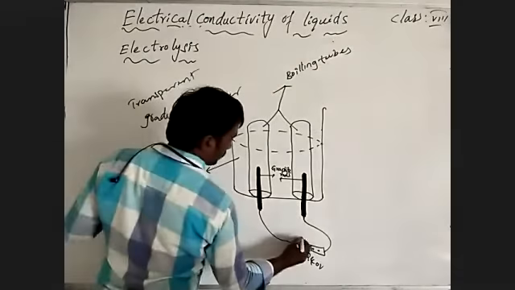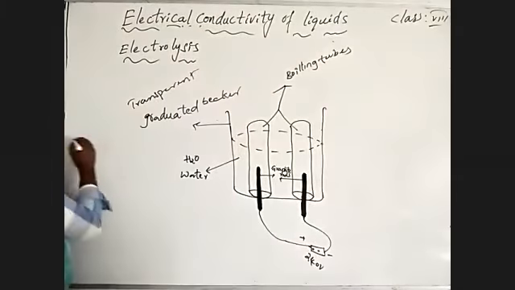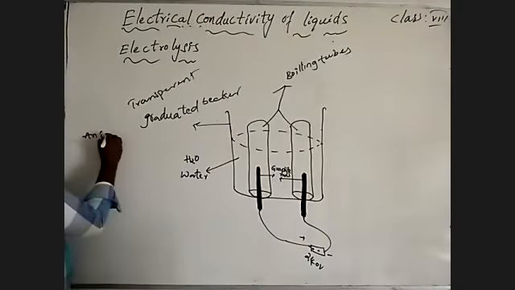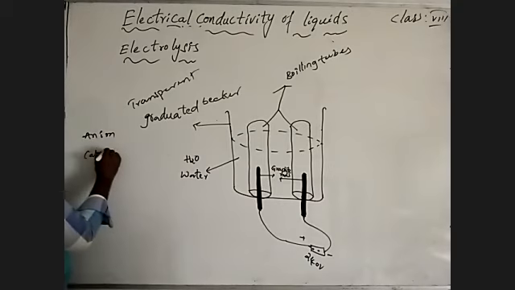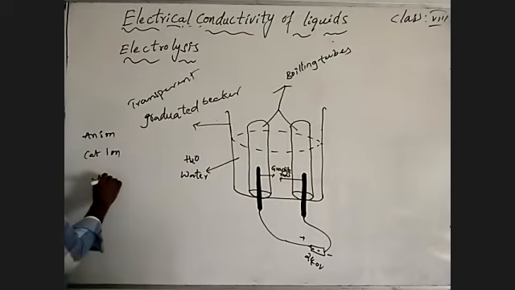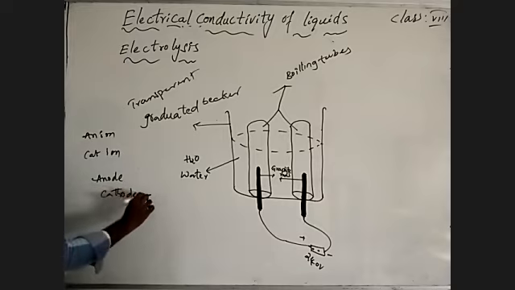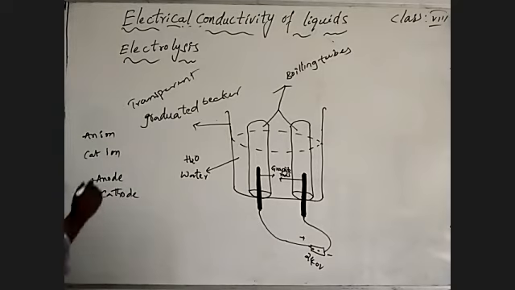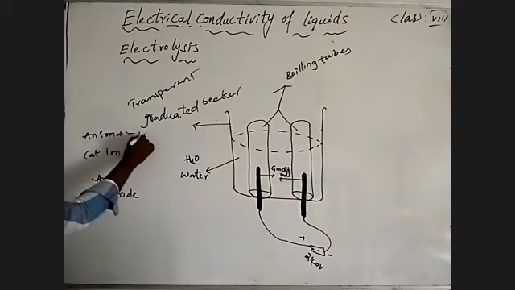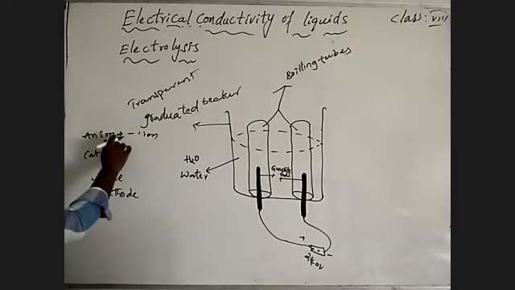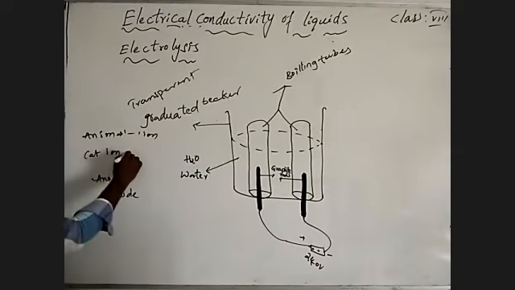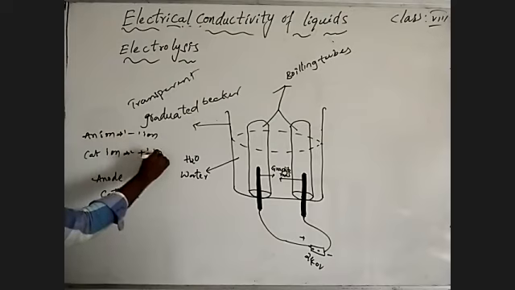This is a positive and this is a negative terminal, and anion, cation, anode, cathode. An anion is a negative ion, and the cation is a positive ion.